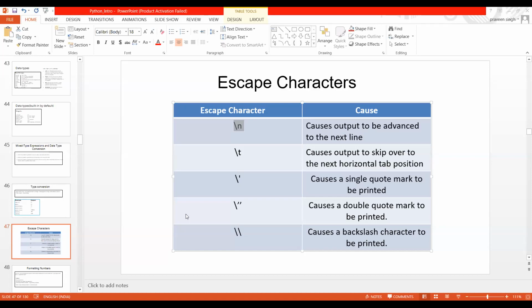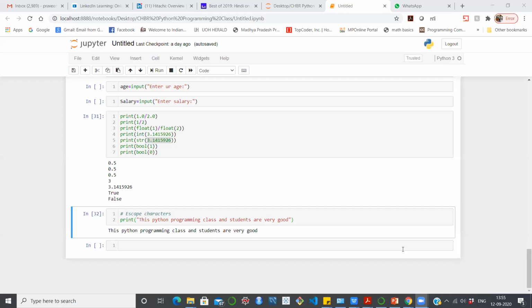Before this, if I run this line, you will get the output in the same line. Now you want the output in the next line, so what you have to do is, okay, oh, so sad. Thank you so much for pointing this out. Okay, nothing much here. I have written in the print statement this Python programming class.